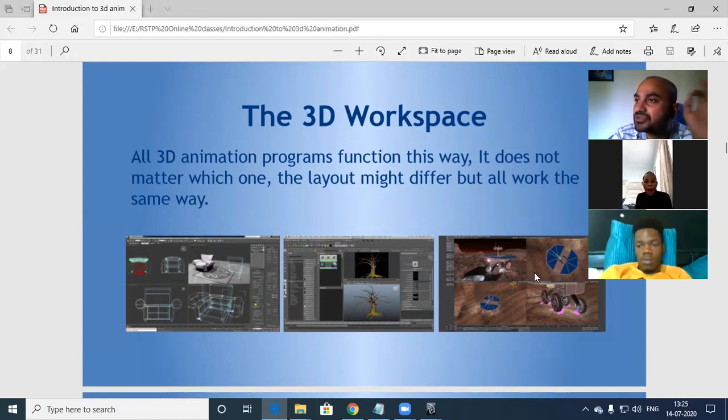Whether it is architecture visualization or high-end 3D games, either NFS Most Wanted or PUBG, or Mortal Kombat, you name any 3D game or any high-end realistic 3D movie, most of it is done in Autodesk Maya.